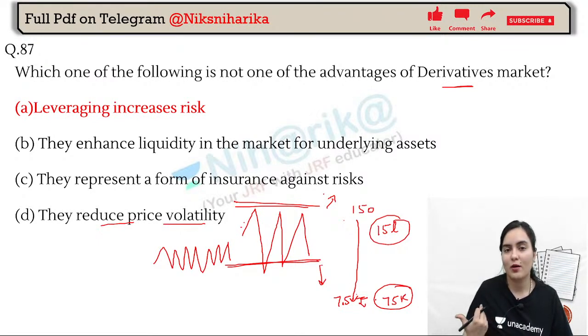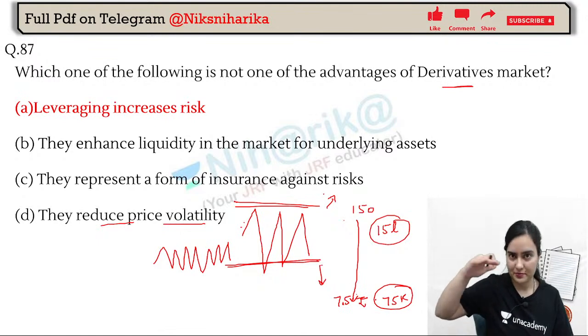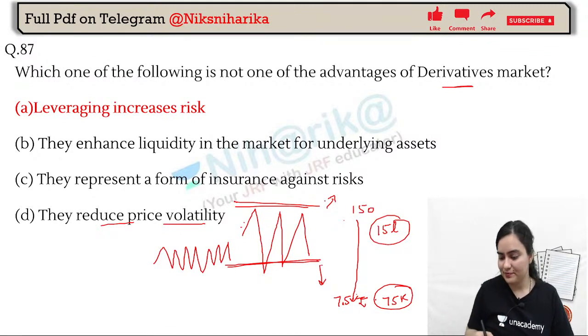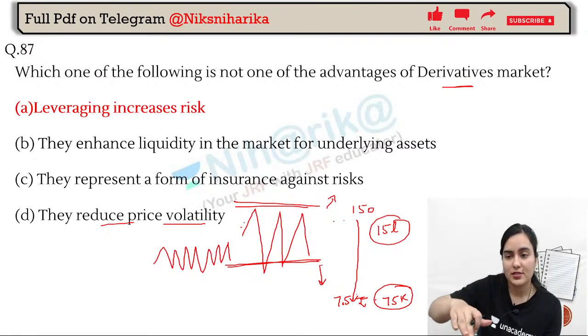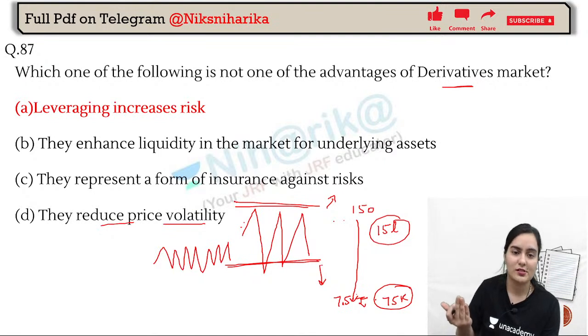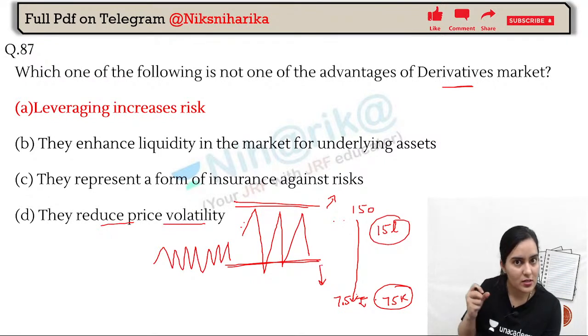It cannot go above the circuit level. It will move within that band. Getting it? Whereas if you compare this derivative market with cryptocurrency, there is huge volatility.